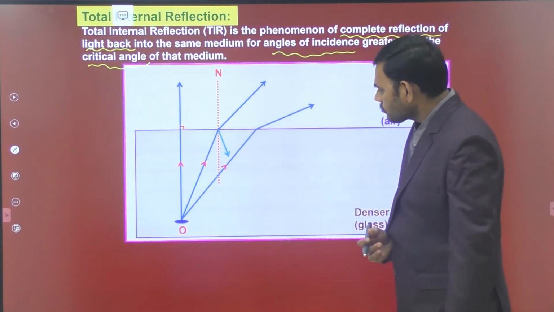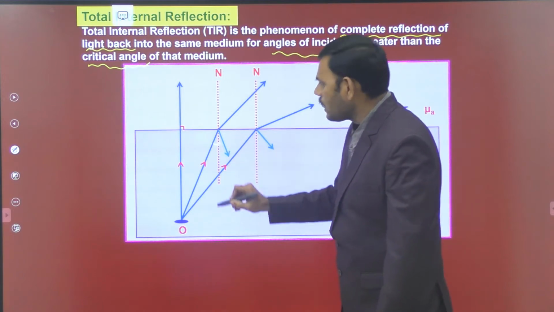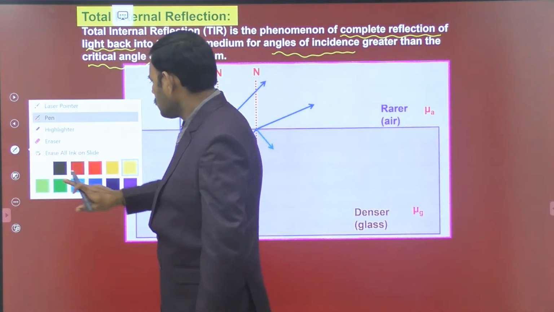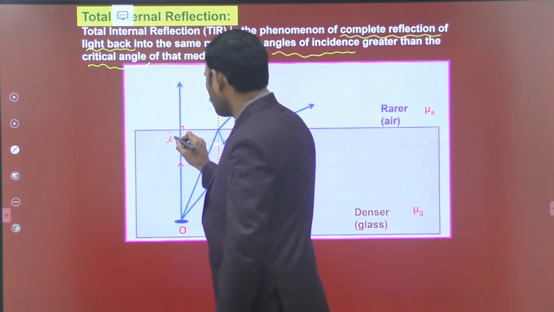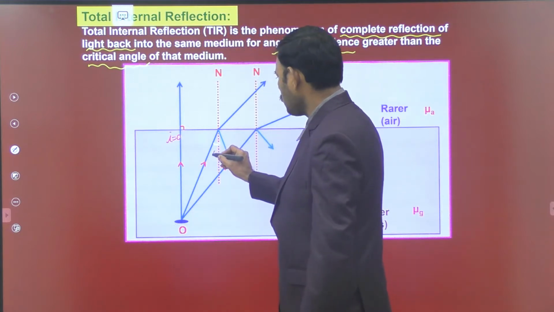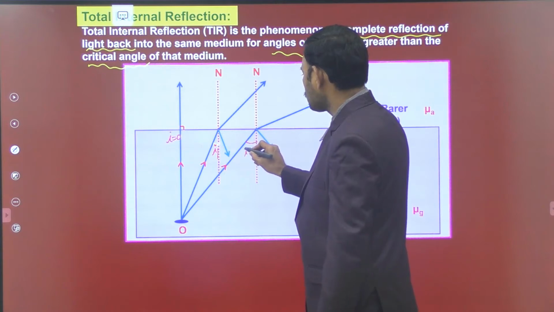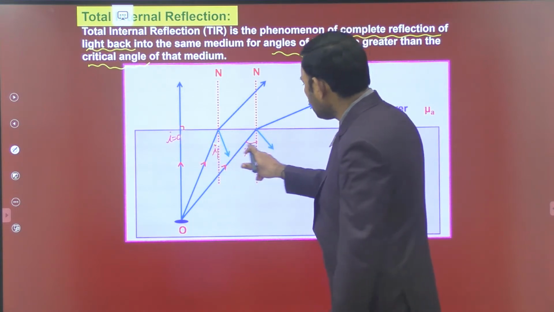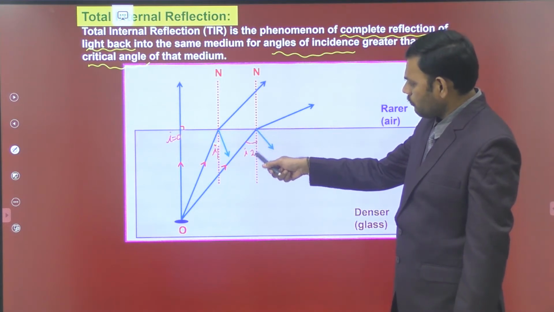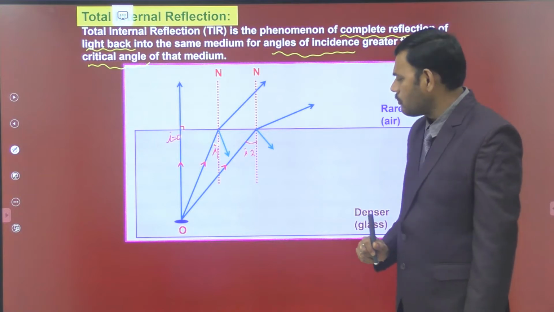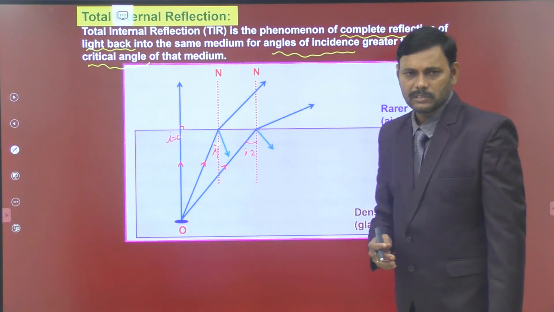Okay, let us increase the angle of incidence. Suppose you have I1 angle of incidence. Now this is I1 angle of incidence and this is I2 angle of incidence. Observe it. We are gradually increasing the angle of incidence step by step. In the third case, we further increased the angle of incidence made with the normal. So according to Snell's law, the angle of refraction also increases.